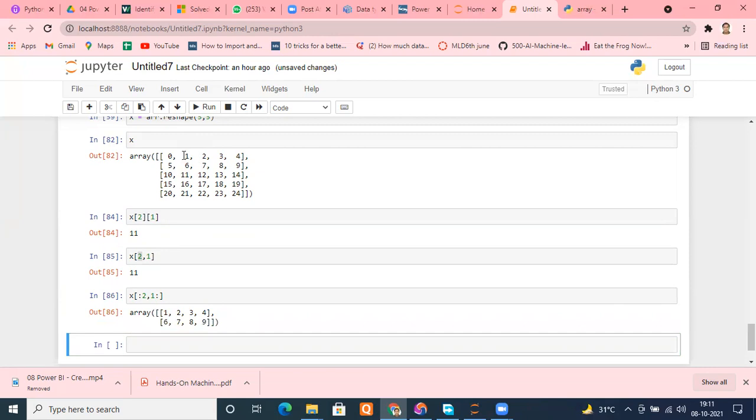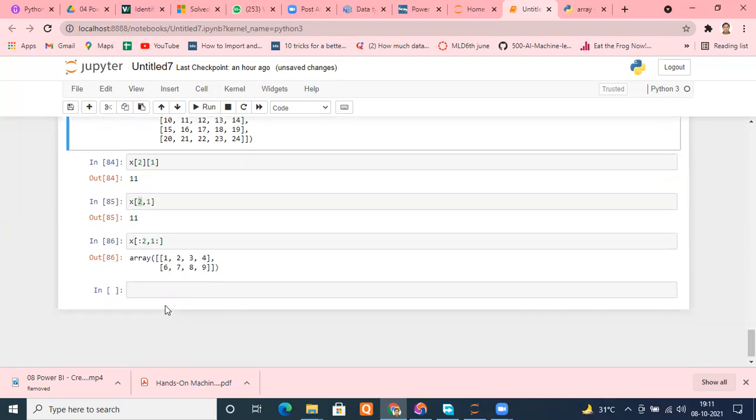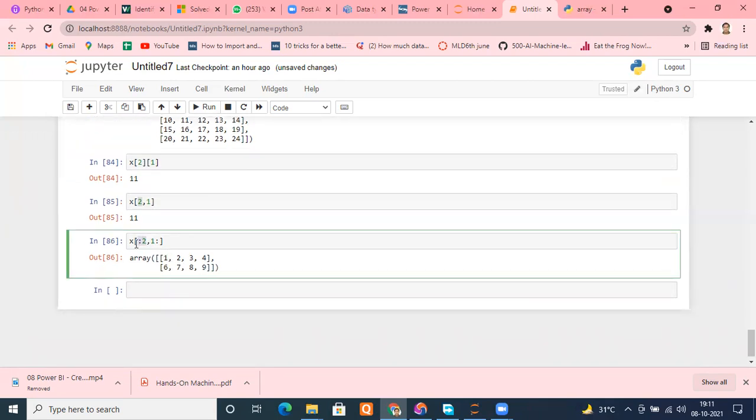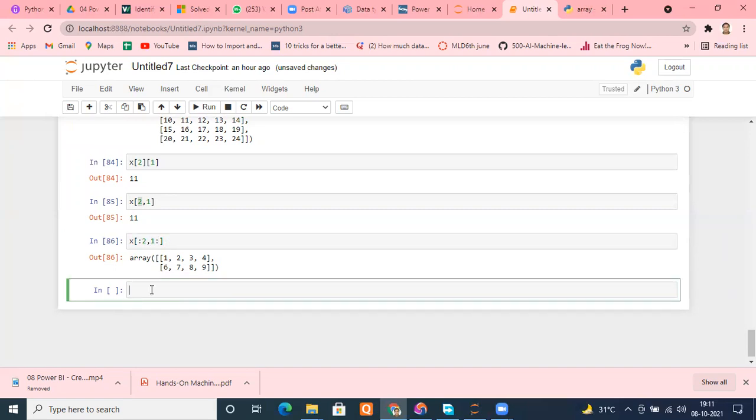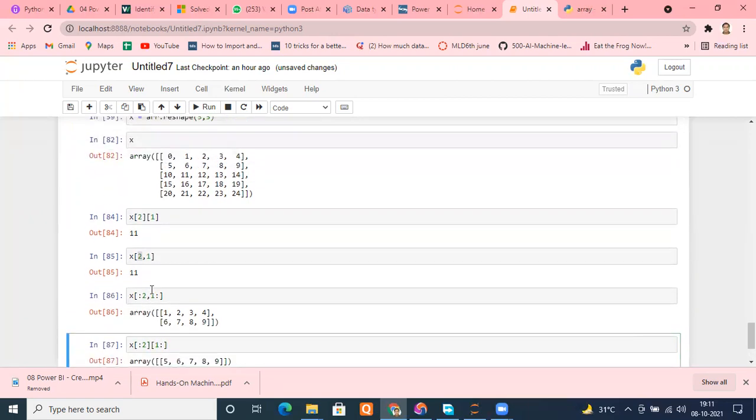It's giving perfectly 1, 2, 3, 4, 6, 7, 8, 9. This way it is working perfectly without any issue. Same thing we are passing inside. Then why is it not taking that way? Let me try once more. X colon 2 and then 1 colon. Again, it is 5, 6, 7, 8, 9.